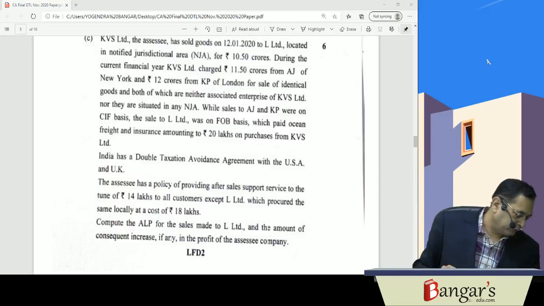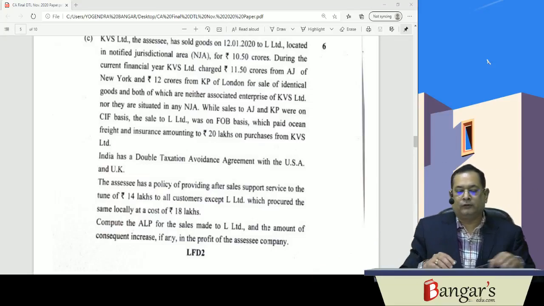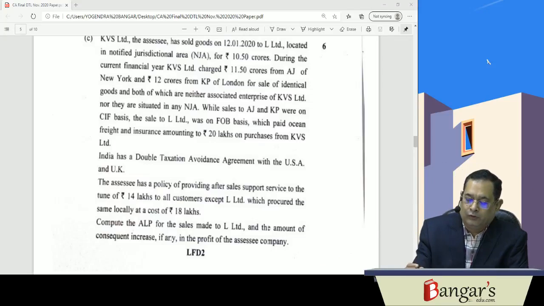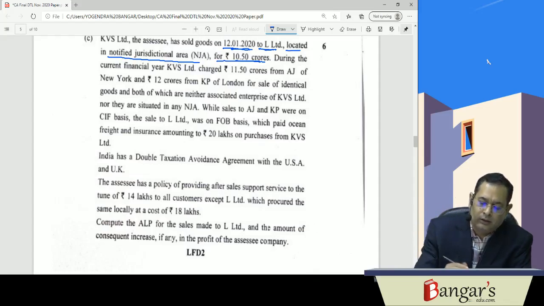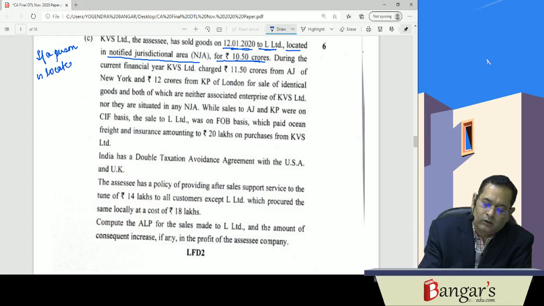The question is of transfer pricing. What they are saying is that KVS Limited, the assessee, has sold goods on 12/1/2020 to L Limited, located in a notified jurisdictional area, for rupees 10.50 crores. Now, if a person is located in an NJA, then it will be deemed to be an associated enterprise.